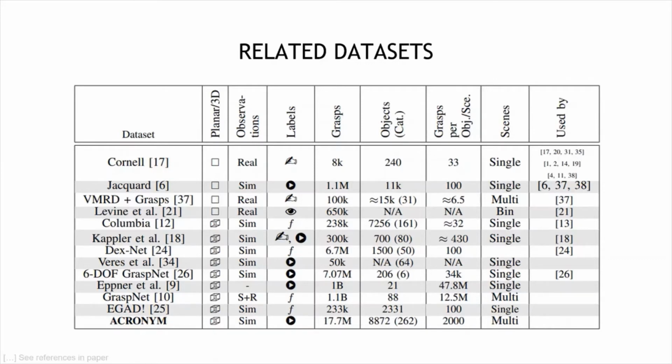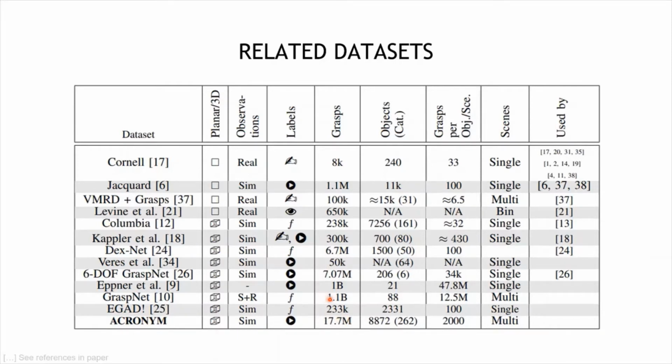First of all, it's a 3D dataset, which means it's different to, for example, in the top row, these 2D or planar top-down view examples. Second of all, it is evaluated in a physics simulation, in contrast to others which mainly use analytical measures. And also in terms of amount or quantity, it is quite large. One should note that it's not the largest one.